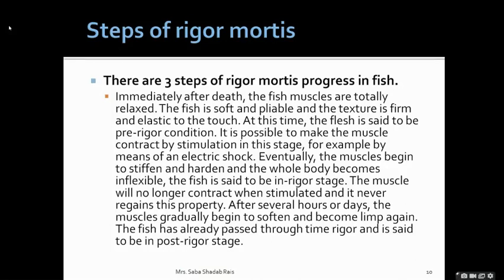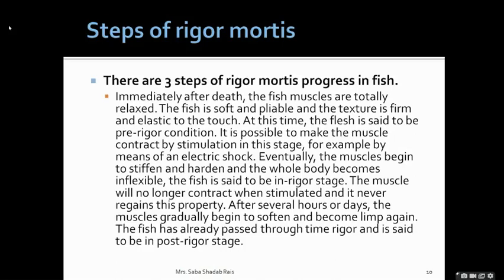At that time, the fish has no bodily changes, it is just like fresh, or you can say live condition, and the muscle can contract a little bit by electrical shock. Then the rigor stage, which we have learned, is when the body is hard and stiff. Then post-rigor, the stage which is close to autolysis. Here the fish will start spoiling. In the rigor stage, the fish is good for human consumption.